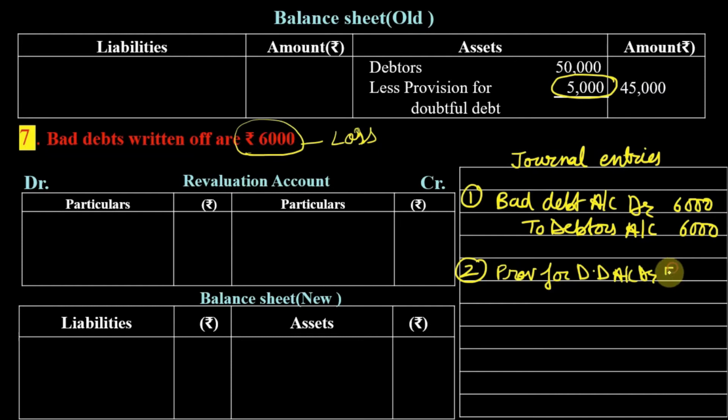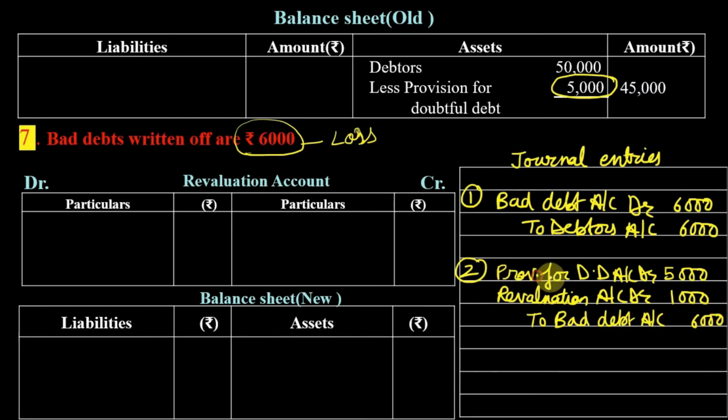We are going to use provision 5,000. Revaluation account debit 1,000. This is a loss of firm because we did not have enough provision to meet this loss. To bad debt. So our bad debts are 6,000.